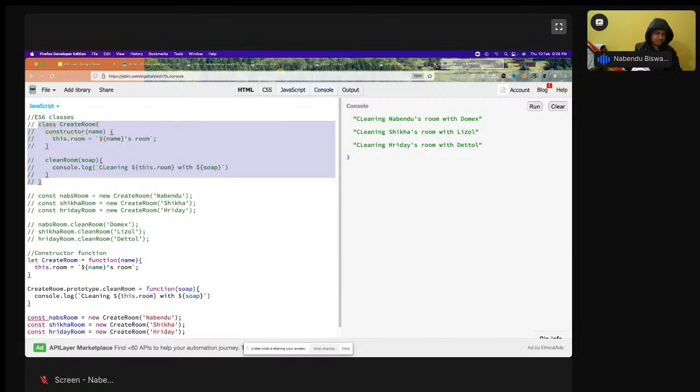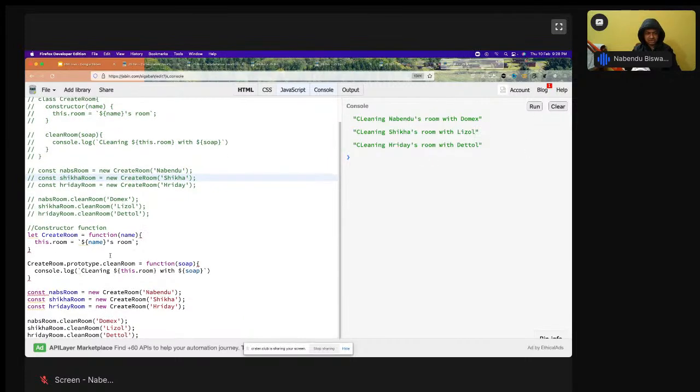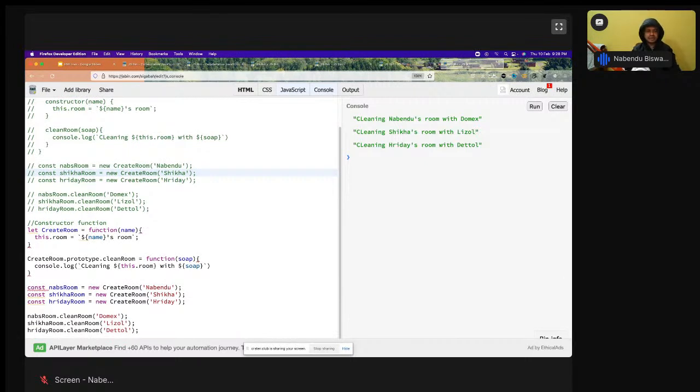Let me comment this out, or it will give some error. Again, it will give the same thing. So this is known as a constructor function. This only got converted into classes. There's still no classes concept internally in JavaScript. This constructor function, which has been there since 1995, they just changed into classes.